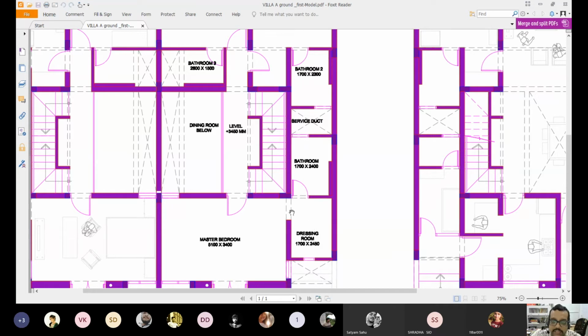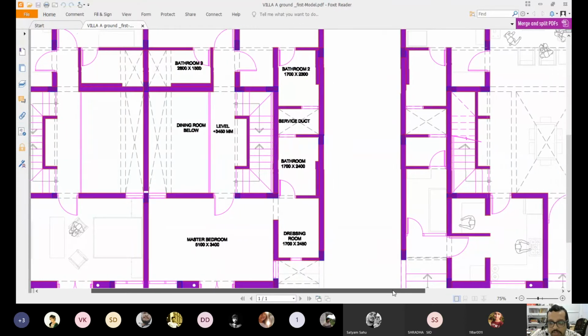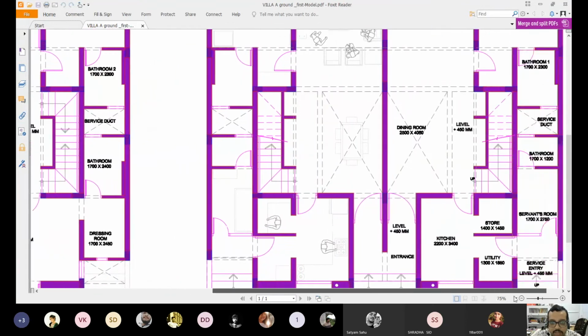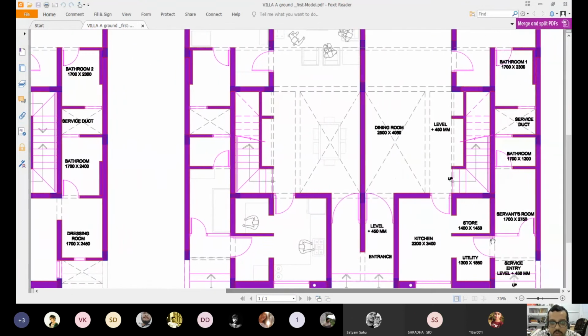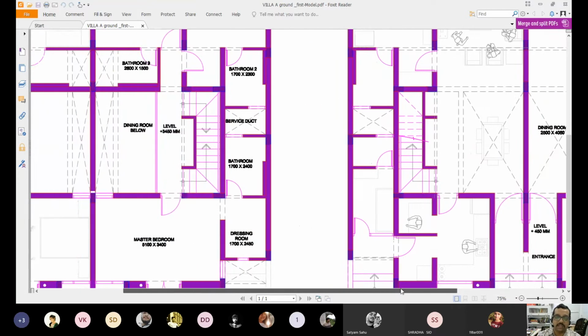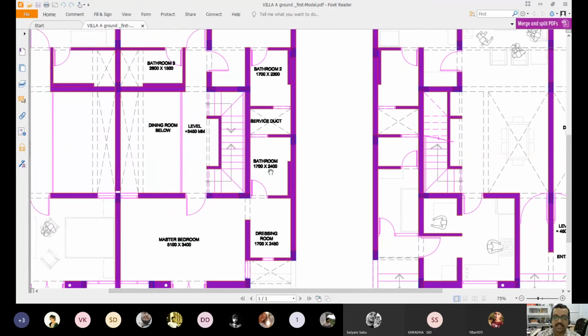See the bathroom size of this bathroom and the bathroom size of this servant's room. 1700 by 2750, 1700 by 2400. So there should be a question that, sir, why is this length of a bathroom shorter? That this is a master bedroom and you have a bathroom with that, but its area is shorter than a servant's room.